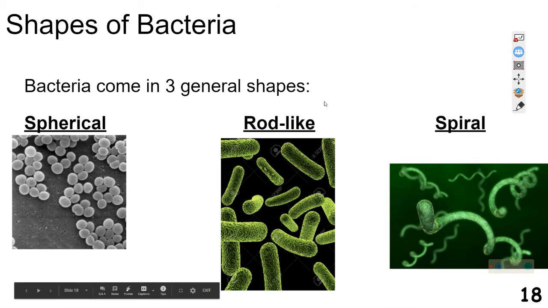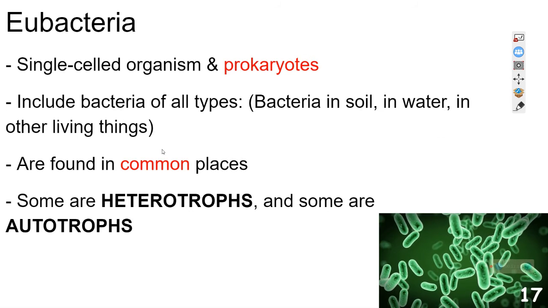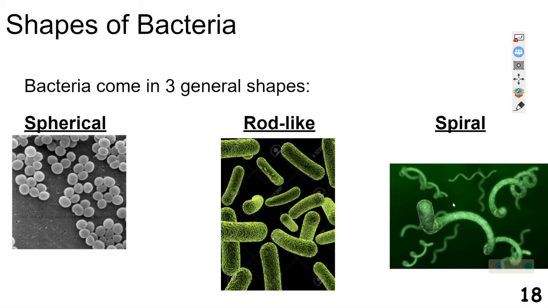These are just the three general shapes for bacteria. You've got spherical, which look like little bouncy balls, and the rod-like bacteria, which is what most people think of when they think of bacteria. This is the shape they see, just like you see in this image where the bacteria are moving around. Then you have the spiral type bacteria, which kind of look like little pigtail curlicue things.